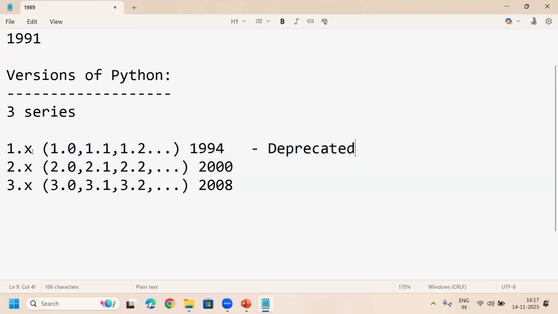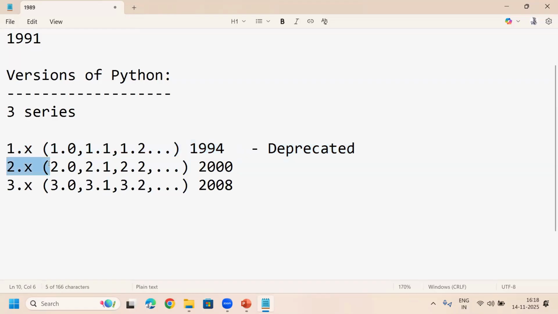Even if you want to download it from Google or any other source, you cannot find the 1.x series. In 1994 we were using it, around 30 years back, but right now we are not. That's why we should not discuss anything about the 1.x series.